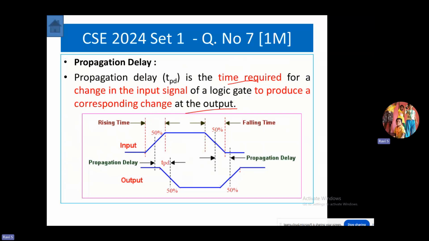For instance, if the input changes from 0 to 1, your output may be changing from 1 to 0. Let us say the input reaches 50% at time t1, and your output reaches the same 50% at time instance t2. The difference between t1 and t2 is called propagation delay.